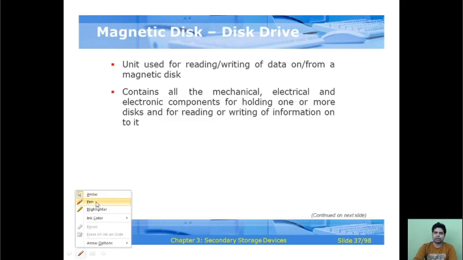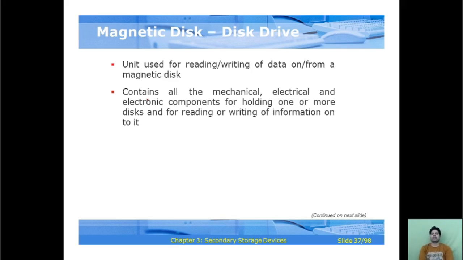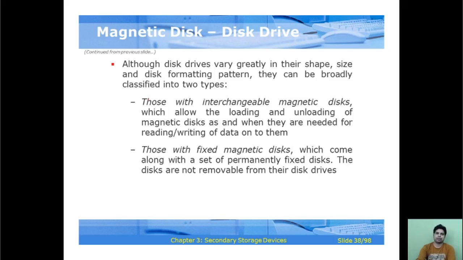Again, a new term is the magnetic disk drive. It is the unit used for reading or writing data from a magnetic disk, and it contains all the mechanical, electrical and electronic components for holding one or more disks, and for reading and writing information onto it. Although disk drives vary greatly in their shape, size, and disk formatting pattern, they can be broadly classified into two types.